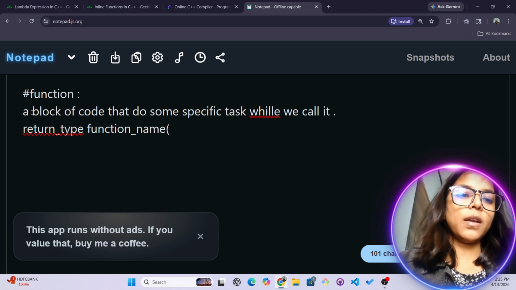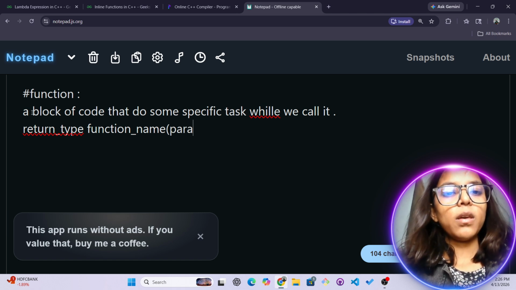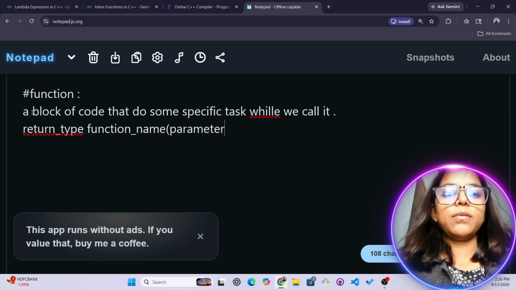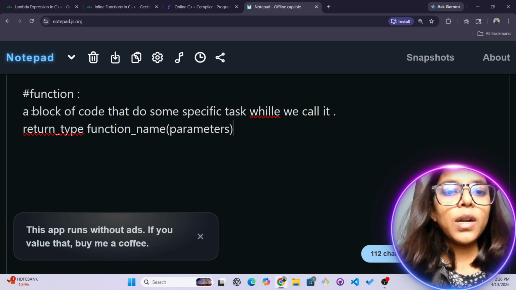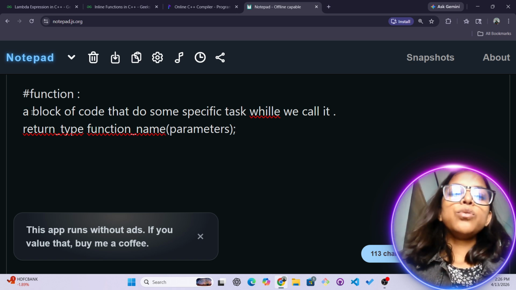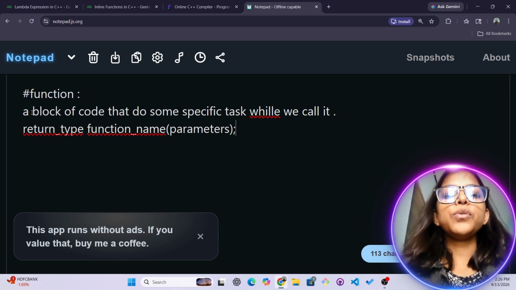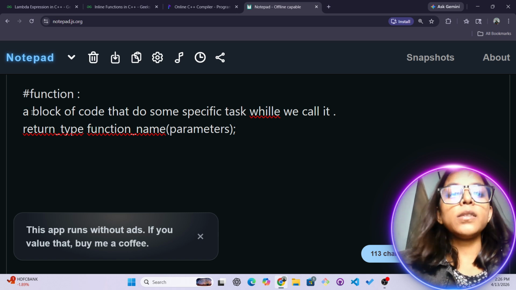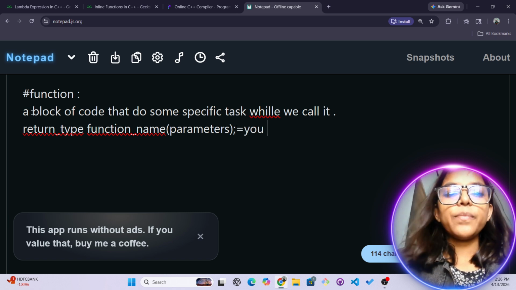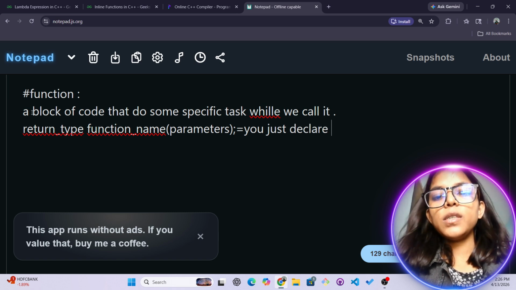In the brackets we have parameters, and you can give different parameters by separating them with commas. This is the syntax of defining any function. This is also called a signature. In the signature, you just declare the function.